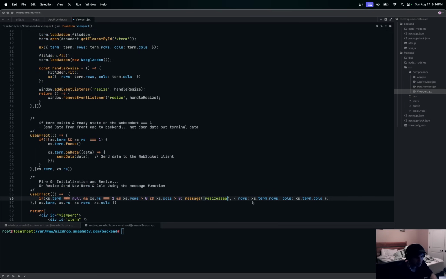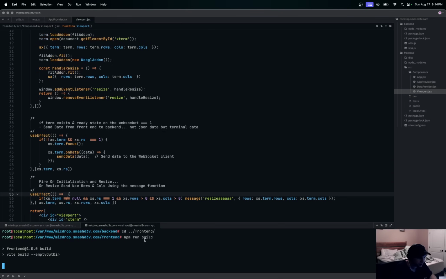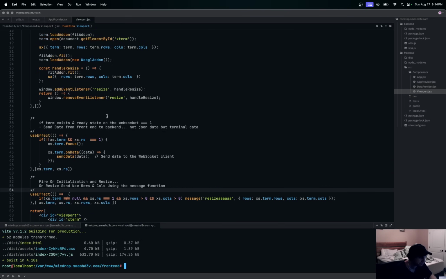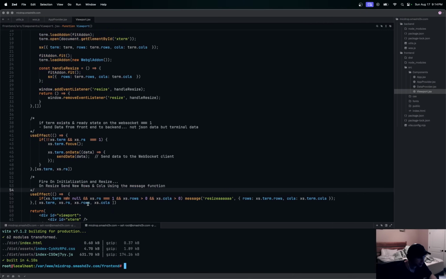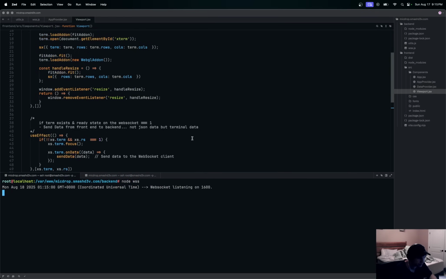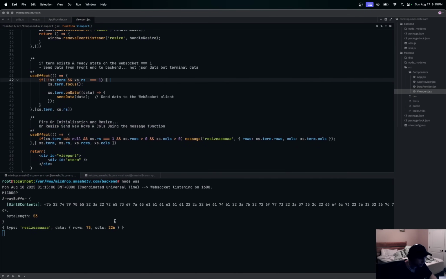We could put an AAA in here. I'd have to recompile the front end, but we can try it real quick. Run build on this, and then we'll see if we get this AAA thing. Then we'll come back over to our back end, run node WSS, and see if we get the AAA on our back end. You can see it said AAA right there. So that's on initial load and resize.